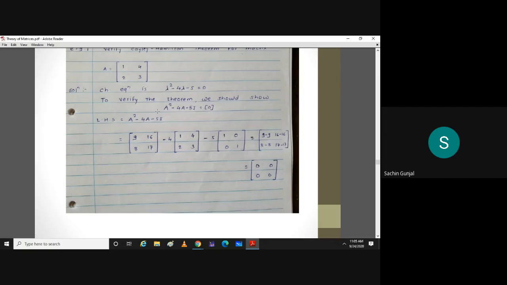We'll have this. Okay. Now I want A inverse, so I'll multiply by A inverse to both sides. What will happen? So this will become A minus 4 times identity matrix minus 5 times A inverse equal to 0. Is that clear? If I multiply A inverse? Yes, A minus 4 times identity matrix minus 5 times A inverse equal to 0.